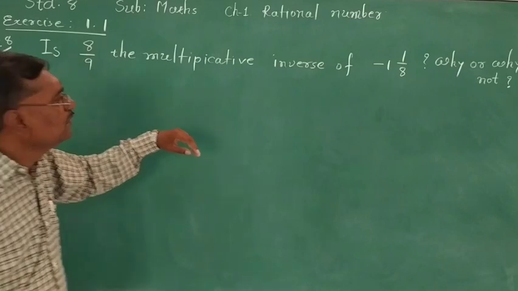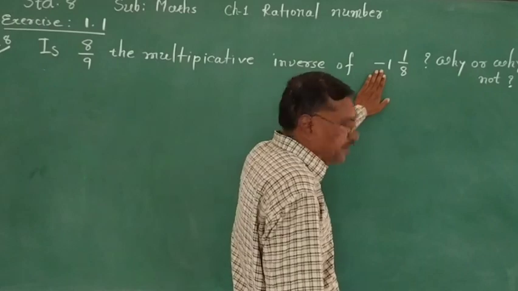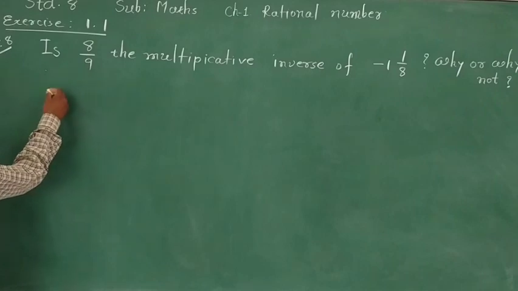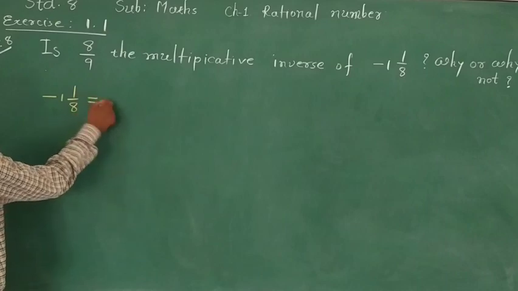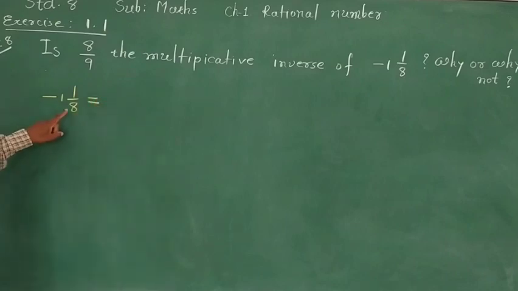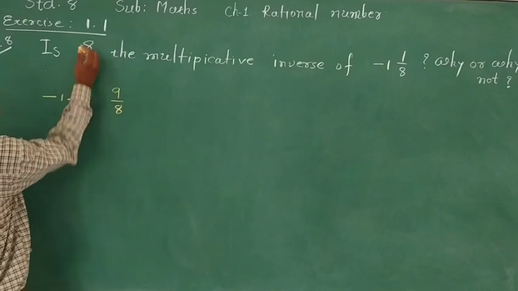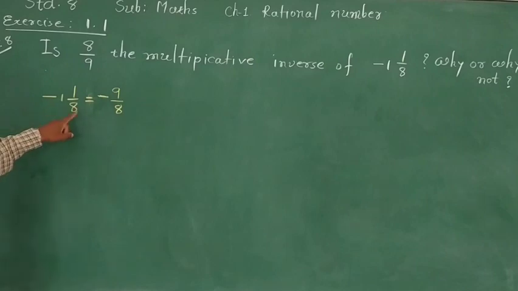So first we have to obtain the multiplicative inverse of minus 1 integer 1 upon 8. Minus 1 integer 1 upon 8 we can convert: 8 times 1 is 8, 8 plus 1 is 9, so 9 upon 8, with the minus.